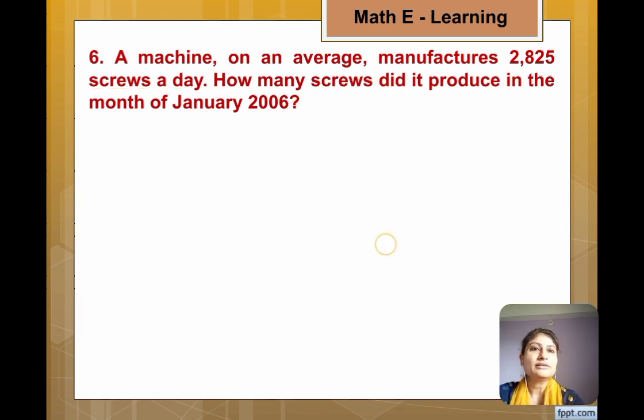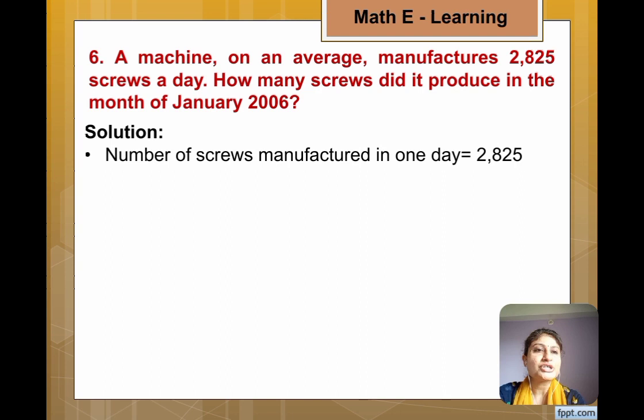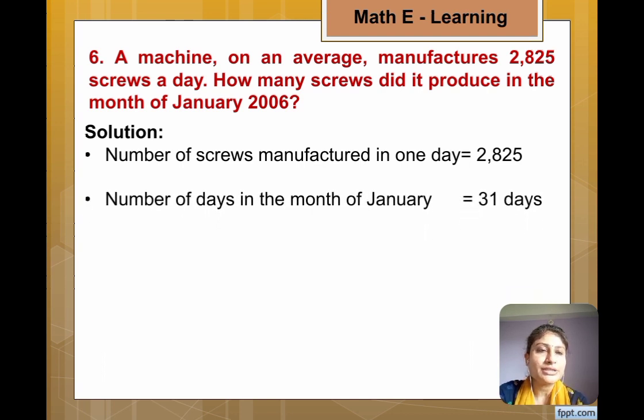So how to write? Number of screws manufactured in one day is equal to 2,825, and number of days of January month is 31 days.